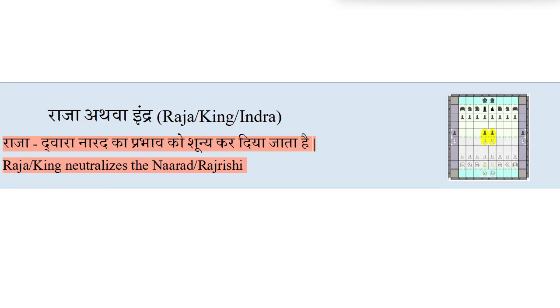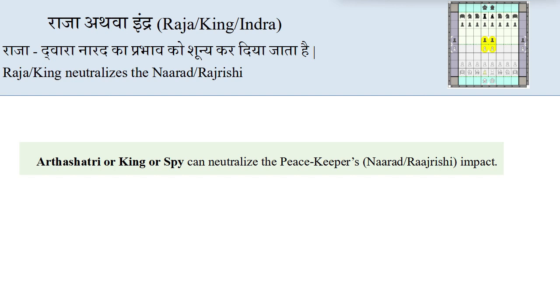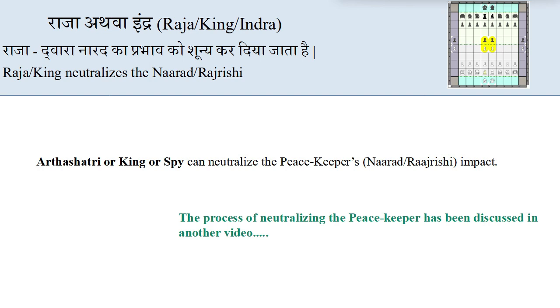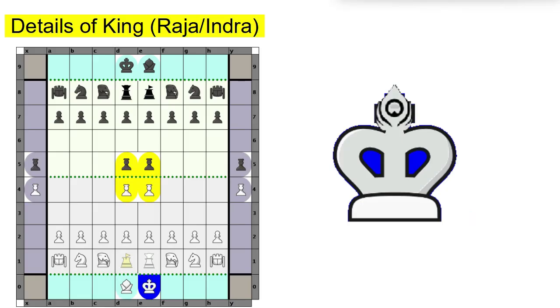Let's see how a king or Raja neutralizes the Narad or Raj Rishi. Arthashastri or king or spy can neutralize the peacekeeper's impact for the time being. This topic is very broad, so the process of neutralizing the peacekeeper has been discussed in another video. By this, we end the detailed description of king